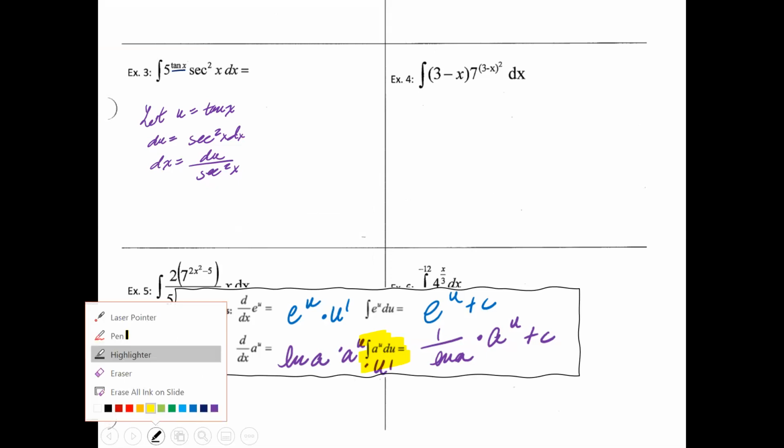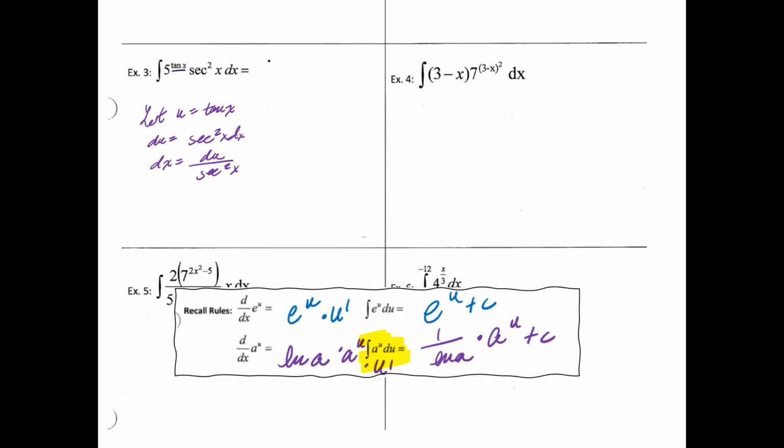All right, so let's go ahead and move forward with this. Let's rewrite it. Integral 5 to the u secant squared x. Replace your dx right here with a du over secant squared x. And look, you can go ahead and cancel that out. So you have the integral of 5 to the u power du. There we go.